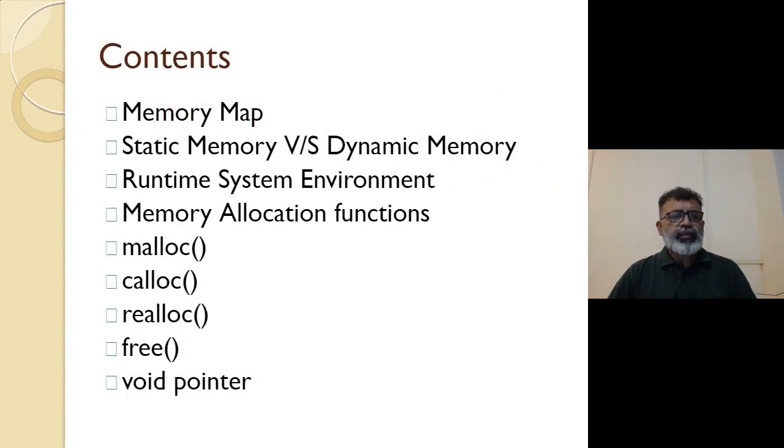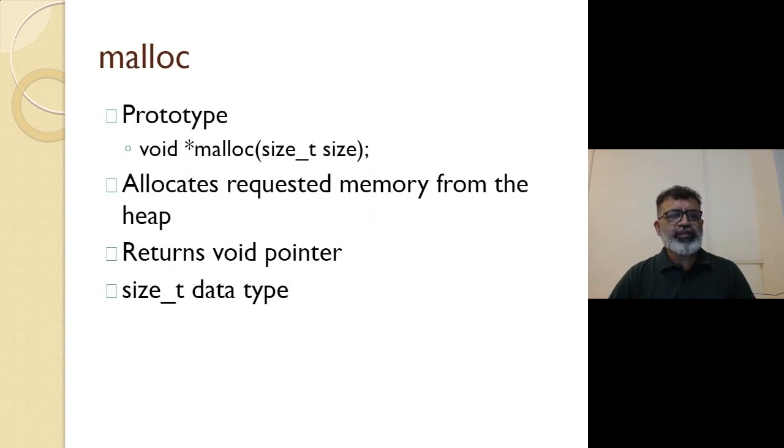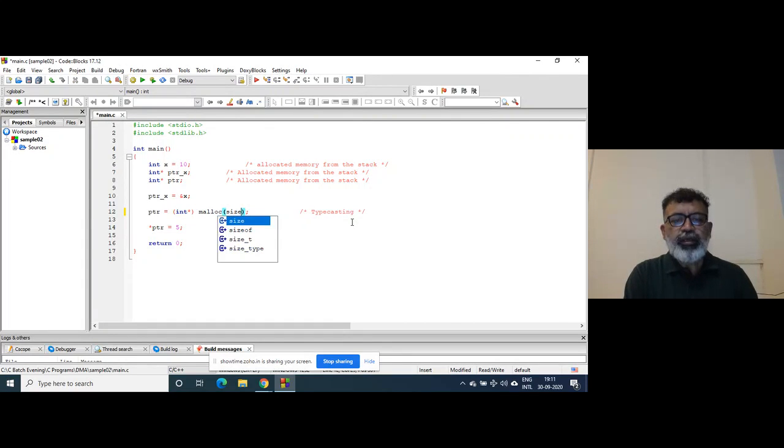So we were in this function, the malloc function. We started writing the program. So malloc is the library function, right? It needs the number of bytes to be allocated. So usually it is written as sizeof, suppose int, right?